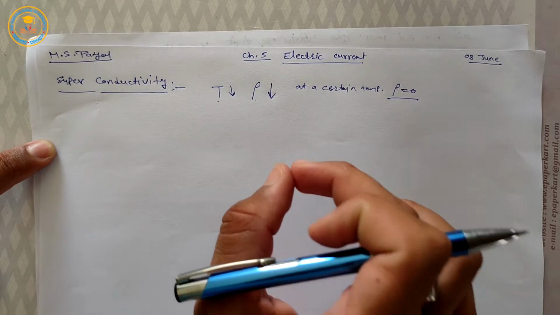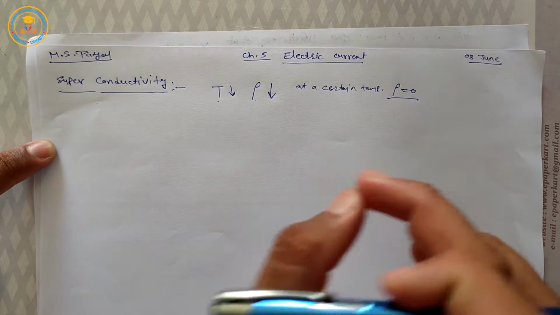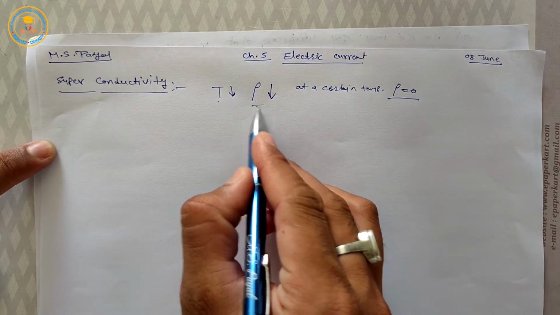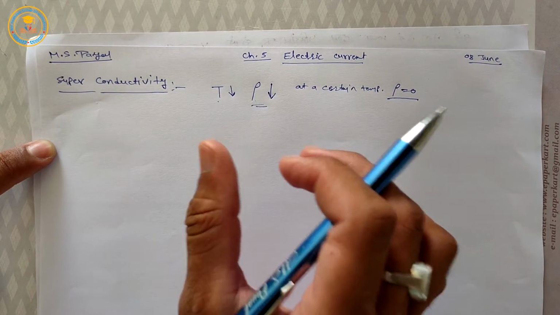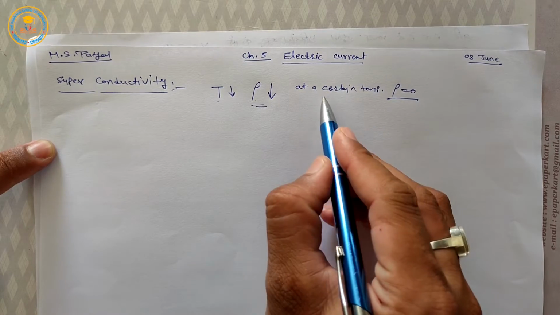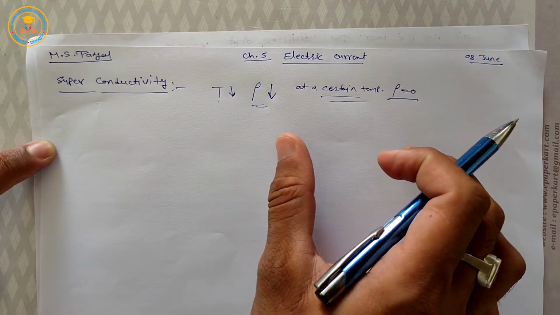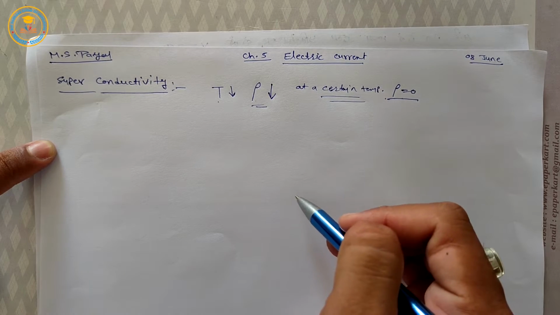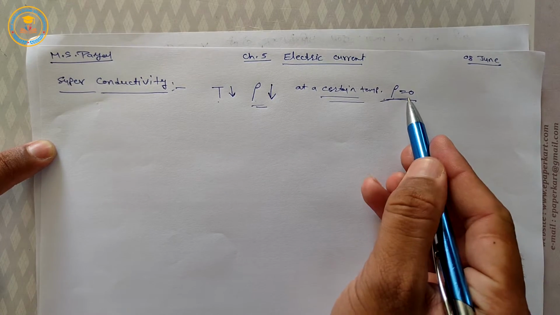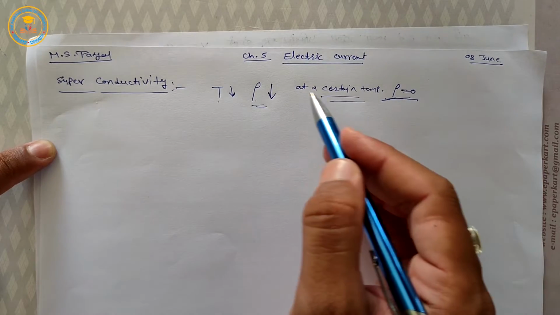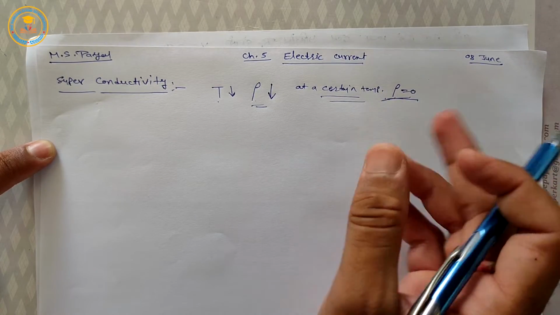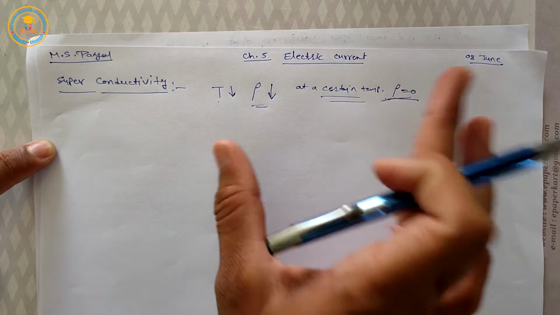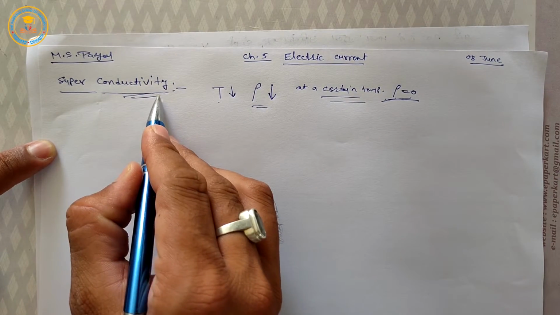Again, to repeat: when the temperature of some substances decreases, their resistivity gradually decreases. But after a certain temperature, the resistivity suddenly decreases and becomes zero. Such substances are called superconductors, and this phenomenon and property is called superconductivity.